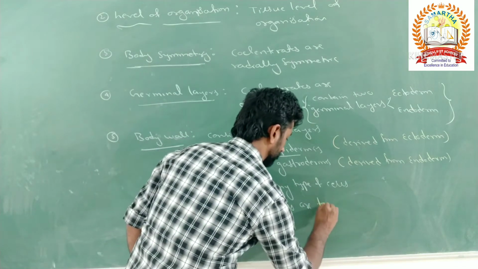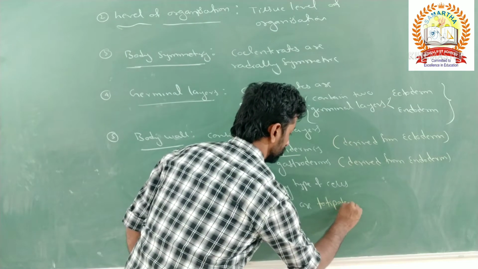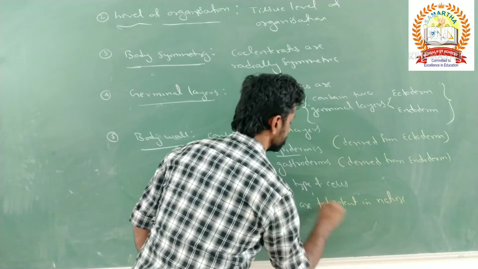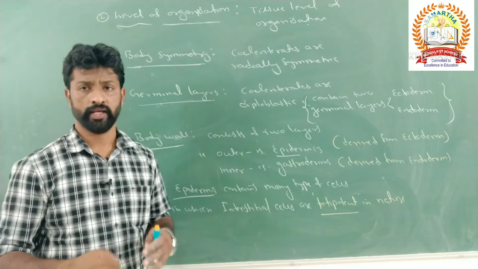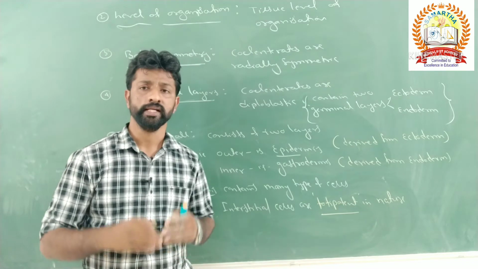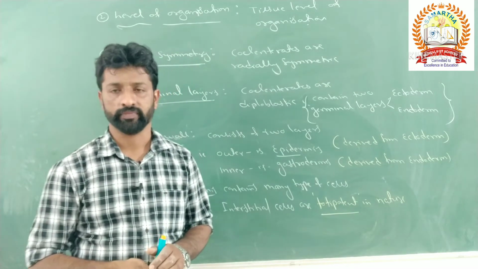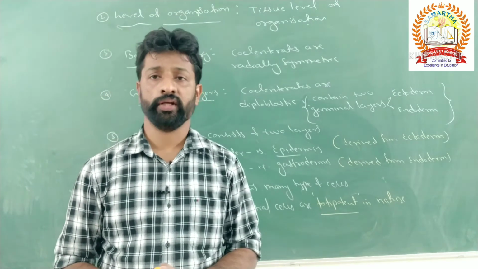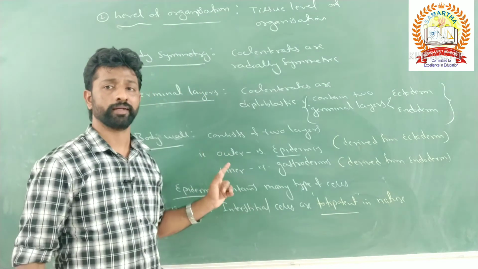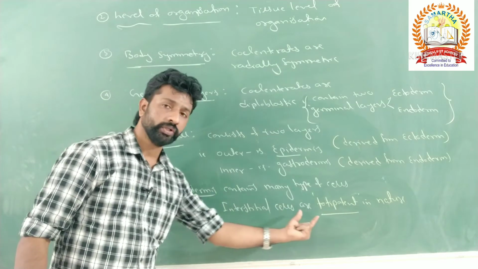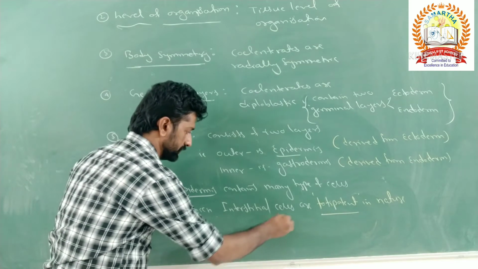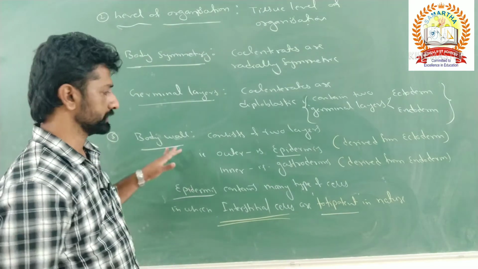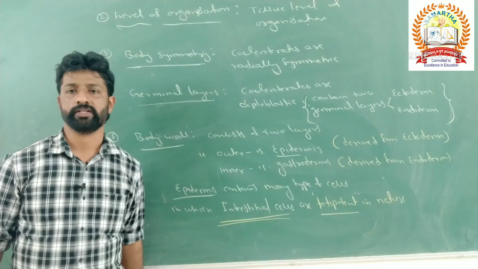What do you mean by totipotent? These cells have the capability or ability to give rise to any other type of cells of the body. Like what you observed in the sponges, that is, archaeocytes are totipotent in nature, right? Among the ciliates, the totipotent cells are nothing but interstitial cells. Make a note of these points now.